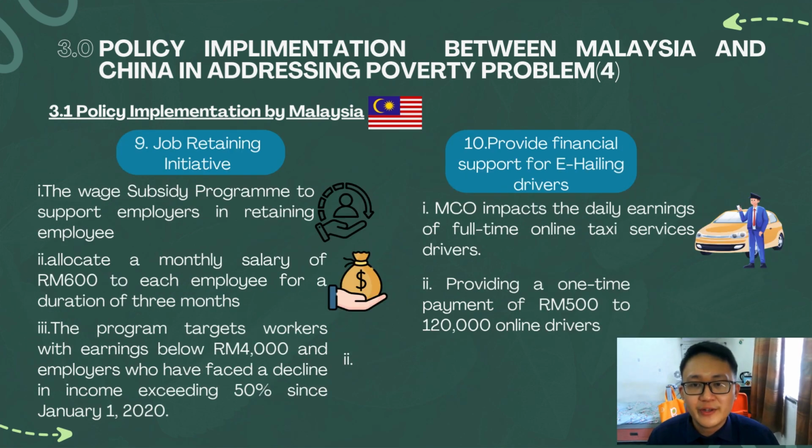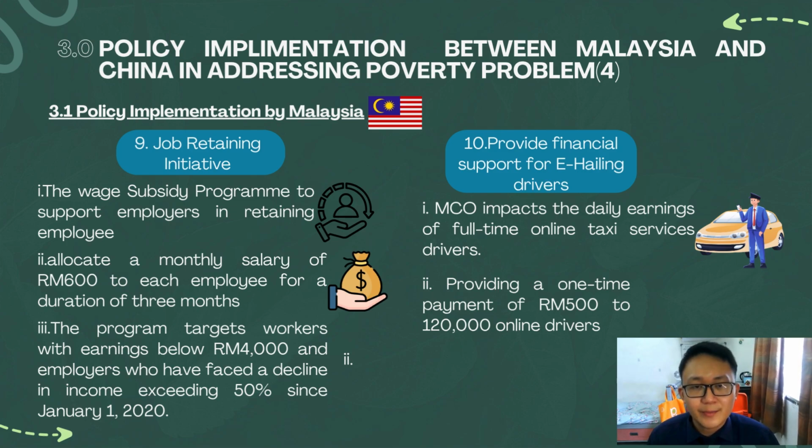Furthermore, the Job Retaining Initiative, the wage subsidy program to support employers in retaining employees. They allocate a monthly salary of 600 ringgit per employee for a duration of 3 months. The program targets workers with earnings of 4,000 ringgit and below who have faced a decline in income exceeding 50% since January 1 of 2020.